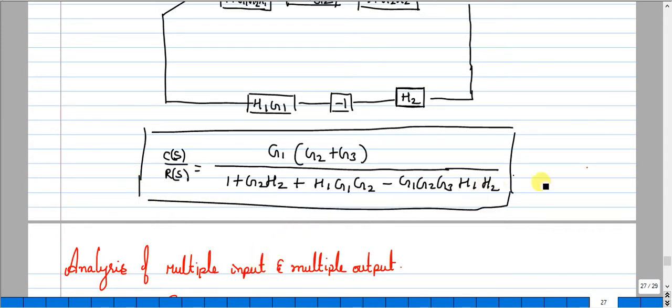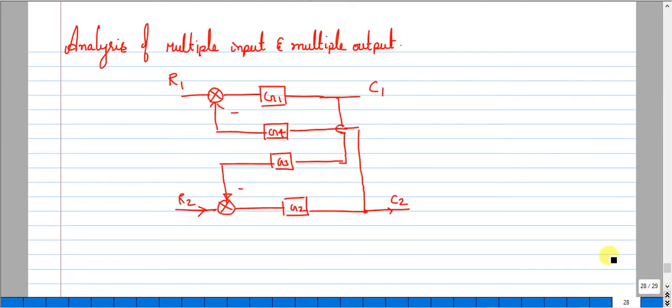So this highlights the role of the critical rule. Sometimes we need to apply a critical rule in order to reduce the transfer function. Now we shall move on to one more topic, that is analysis of multiple input and multiple output systems. If you observe here, we have a block diagram where you can notice I have 2 inputs, R1 and R2, and 2 outputs, that is C1 and C2.